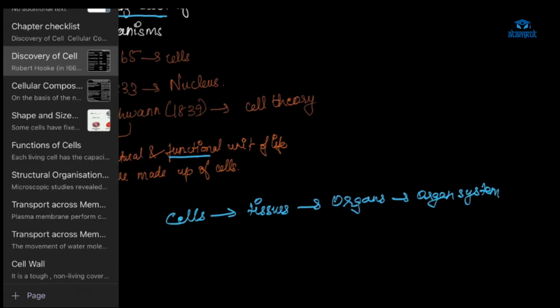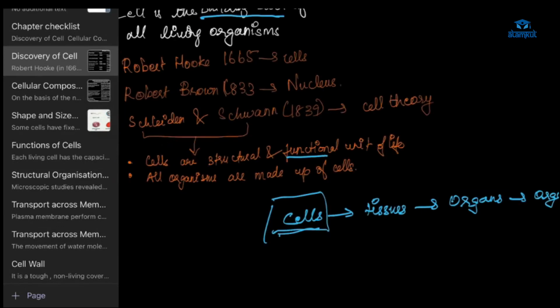So what is happening here? The main thing is the function: we have our digestive system, excretory system. The basic thing from where it starts is cells. So it is a functional unit of life. Next, all organisms are made up of cells. This you already know.